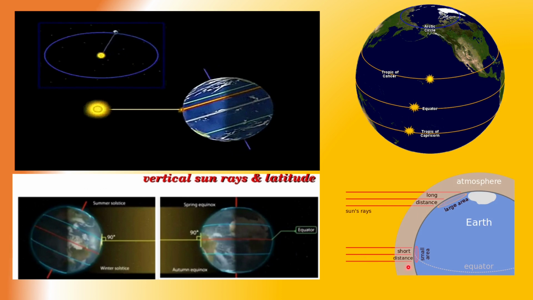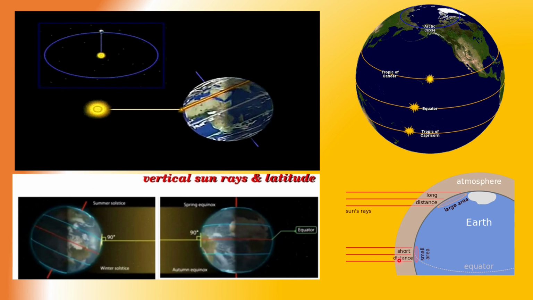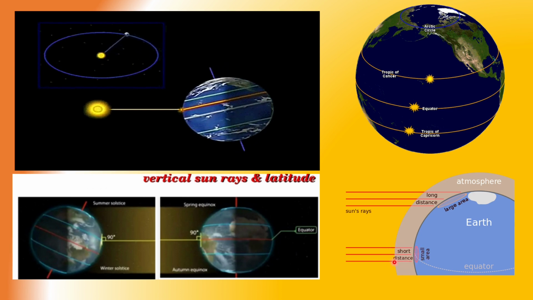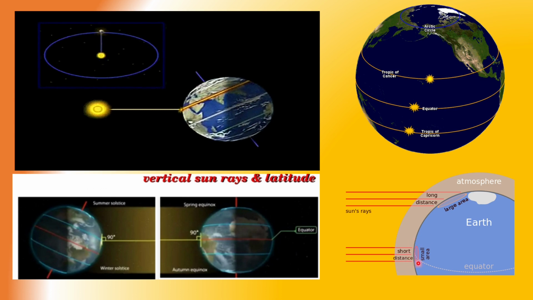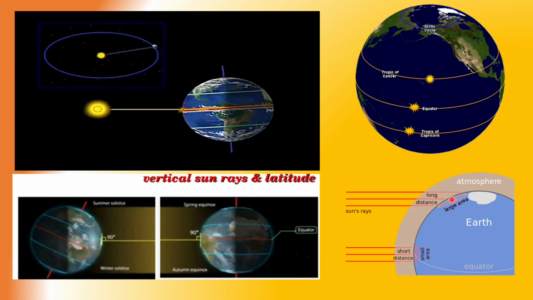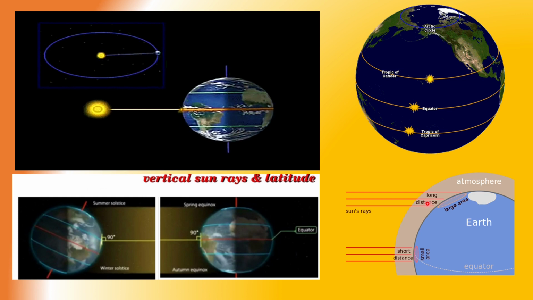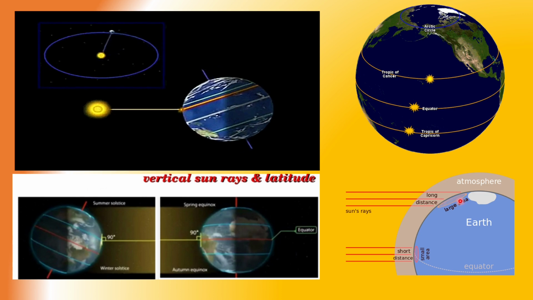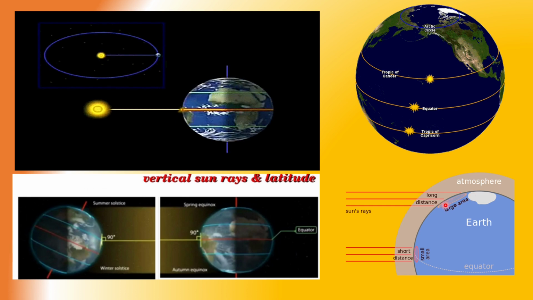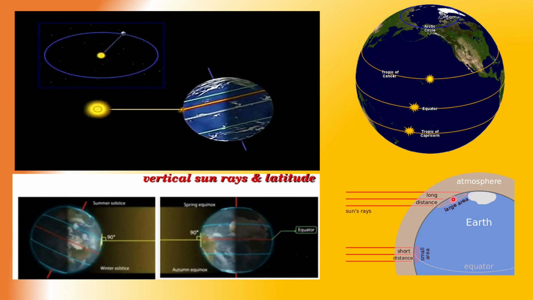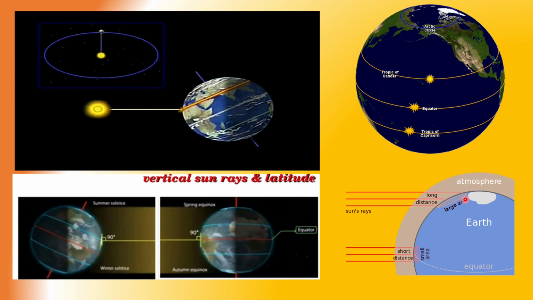While it is having direct rays, actually crossing a short distance in the atmosphere and giving intense heat in a small area in the tropics, whereas in the higher latitudes it is crossing a long distance of the atmosphere with much more density, and it is lighting a larger area, and that's why, over a larger area, there is less intense heat, and that's why the polar region is colder than the equatorial region.